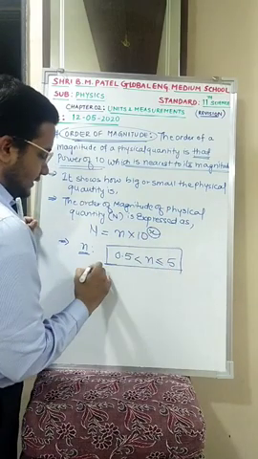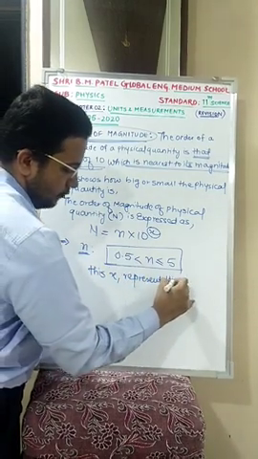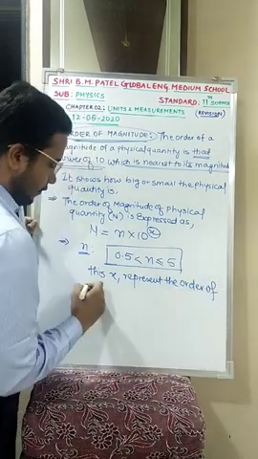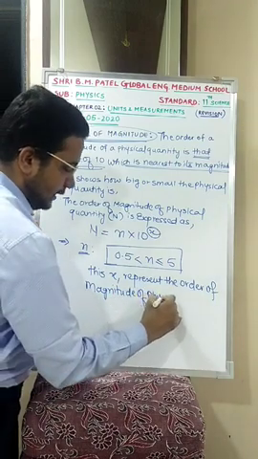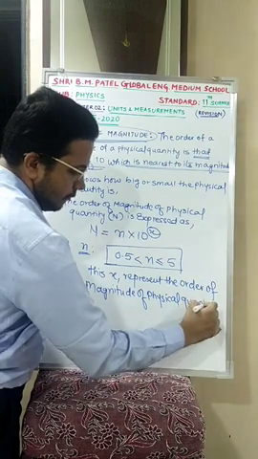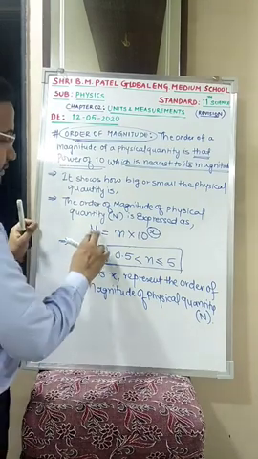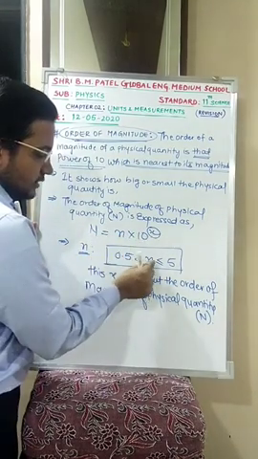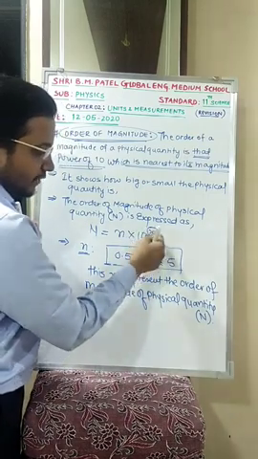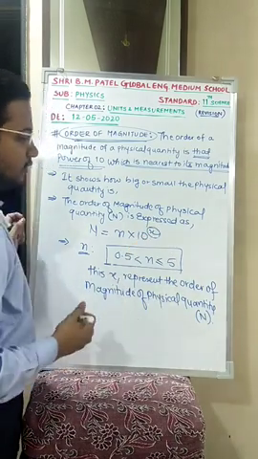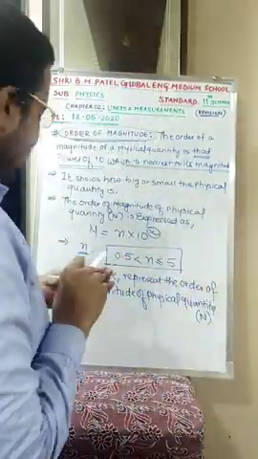Then only this x represents the order of magnitude of the physical quantity capital N. Is this clear? Again, N is equal to n × 10^x. This n should satisfy the condition: greater than 0.5 and less than or equal to 5. Then this power of 10, that is this x, represents the order of magnitude of the physical quantity. We'll go into more detail by solving some examples on the same topic.